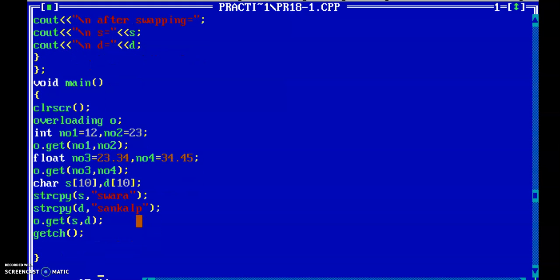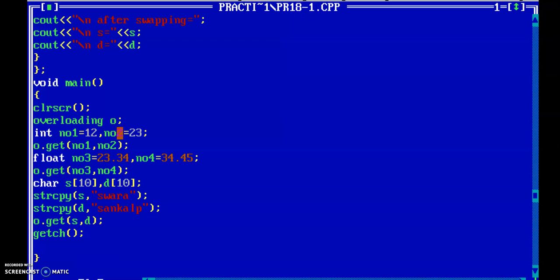Now check in the main function, all three functions are parameterized functions. So here we pass the parameters: 2 integer parameters for the first get function, 2 float parameters for the second get function, and 2 string parameters for the third function. Okay, so first check here, I created the object O for class overloading, then 2 integer variables I declared and initialized also.